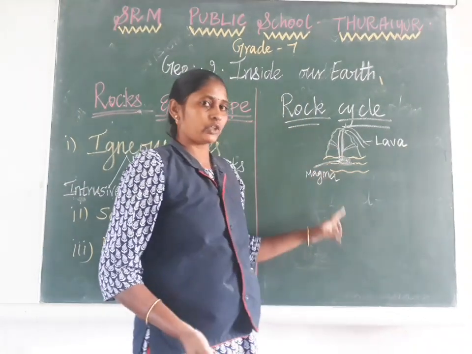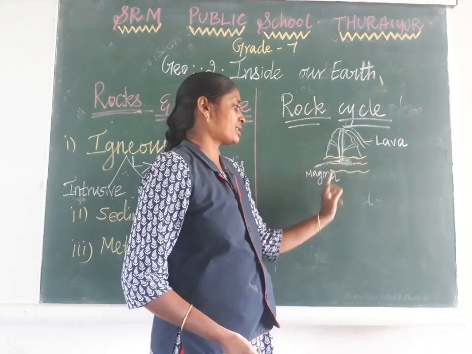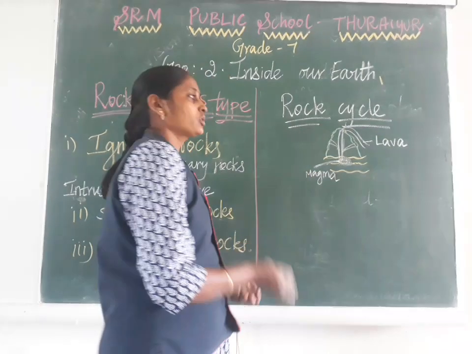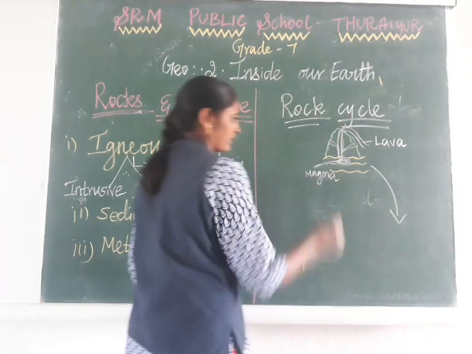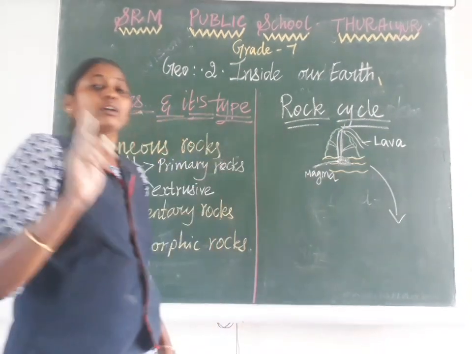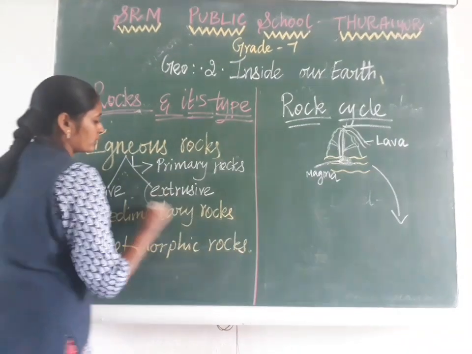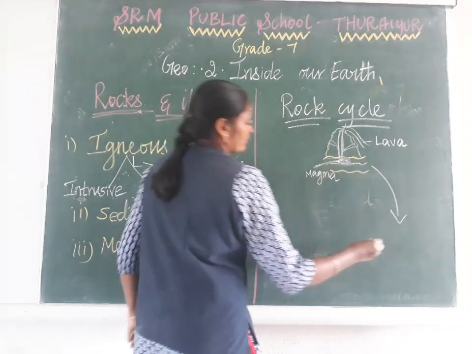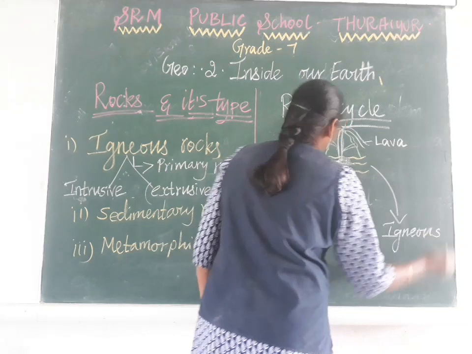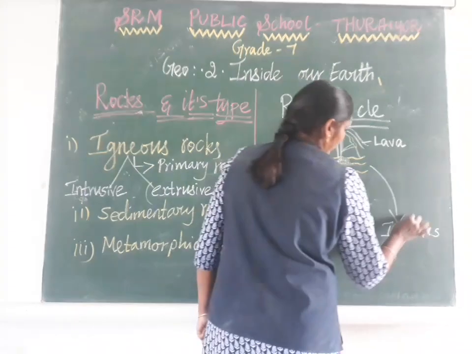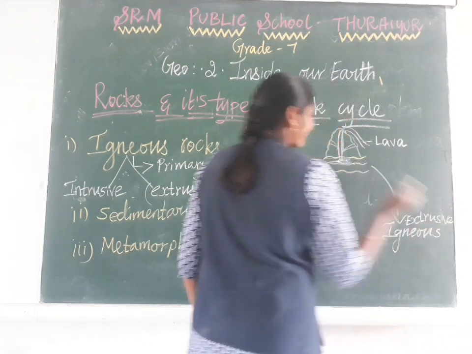So during volcano eruption, when the magma comes out and reaches the earth's surface, this magma is called lava. This lava cools immediately. When the magma comes out at the surface, that lava will cool immediately. That time you are getting igneous rock, and that igneous rock is called extrusive igneous rock.